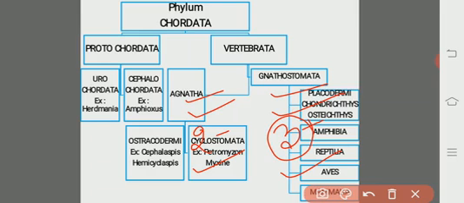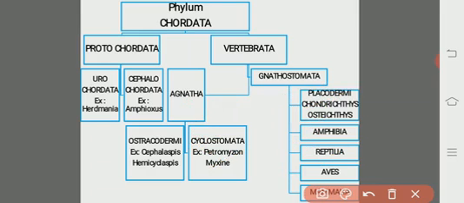Then coming to the Agnatha, it is divided into two superorders: the Ostracodermi and the Cyclostomata. All the ostracoderms are extinct animals.